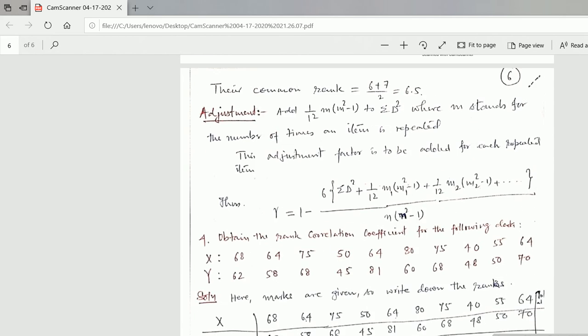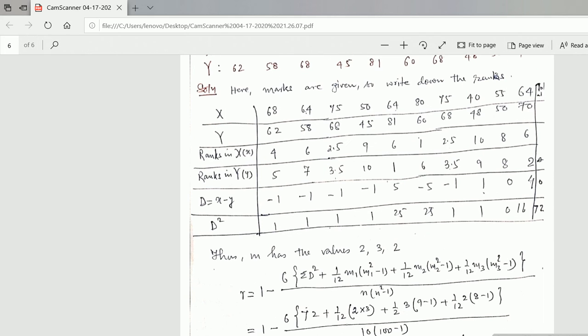This is a very important problem, students. You try to understand. So this is all about correlation and its different coefficients of correlation. This is all about this chapter.